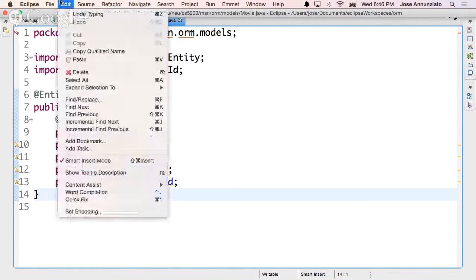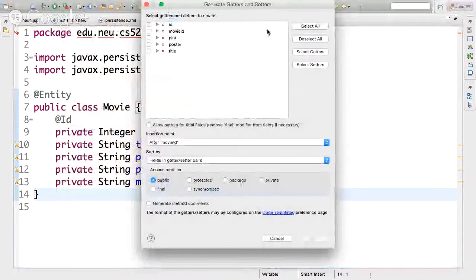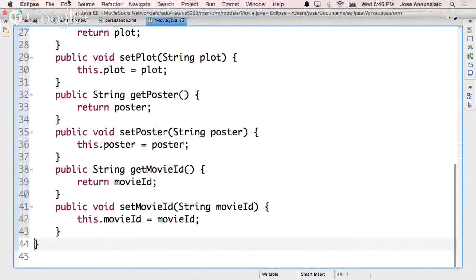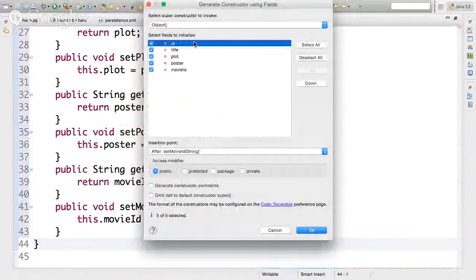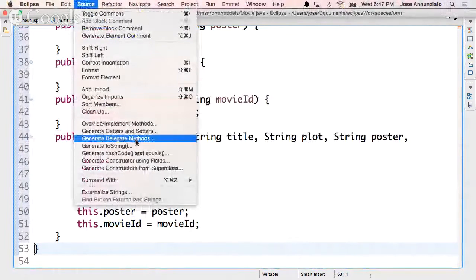Right. So we'll see source setters and getters. For all of them, select all and say OK. Plus, we'll need the no argument constructor. So constructor, we'll choose one that has everything first, right, and then finally another one that has no argument constructor.